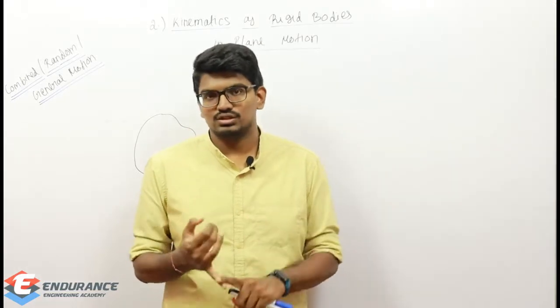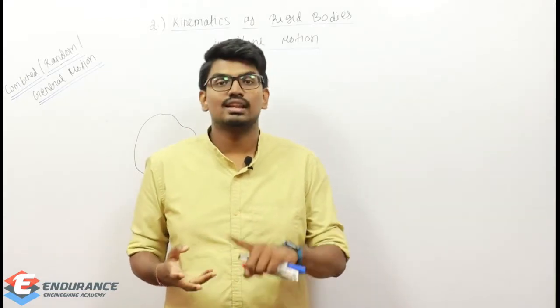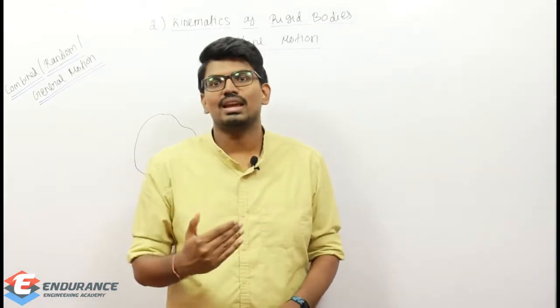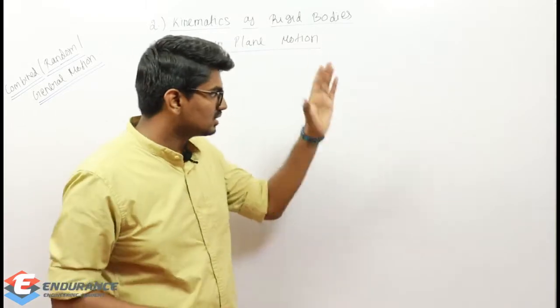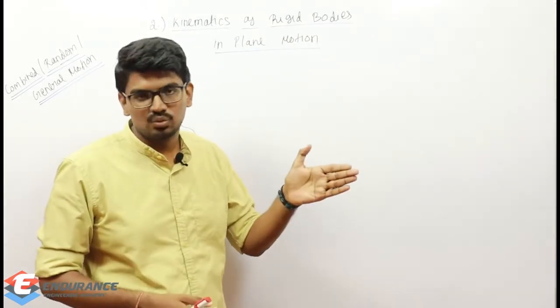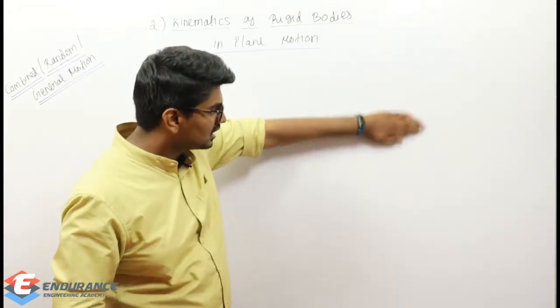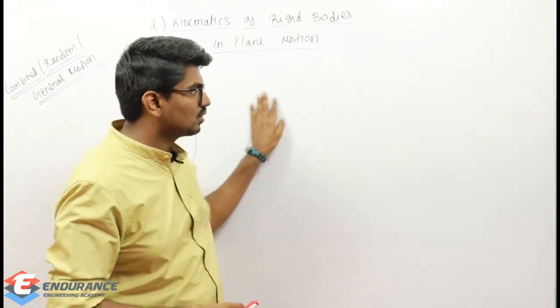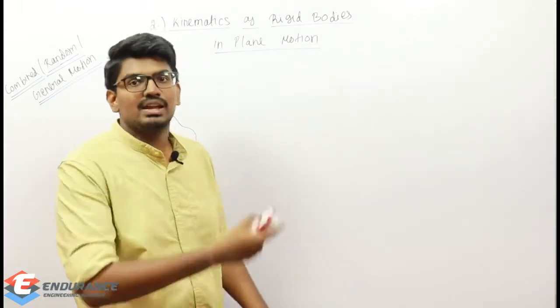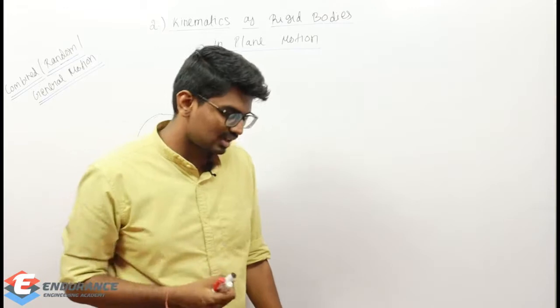So that point or the complete body is to be treated as a particle. So in the first chapter, we assumed it is kinematics, we assumed it is a particle, and also we assumed the motion is happening in a plane only. What does it mean by motion happening in a plane? The motion is going to happen in two dimensions only. It's not involving any third dimension. So either it can translate like this, or like this, or it can rotate, but in planar motion only, the XY plane only.